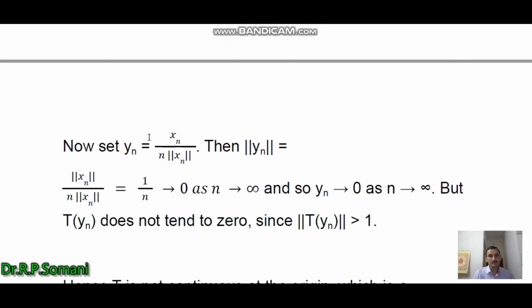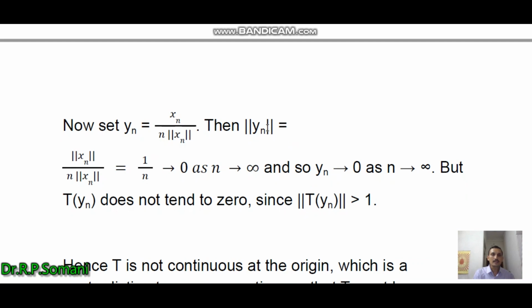So now we set yn equal to xn upon n norm xn. Then the norm of yn is equal to norm xn upon n into norm of xn, equal to 1 by n, which tends to 0 as n tends to infinity. And so we obtain here the sequence yn such that yn tends to 0 as n tends to infinity.